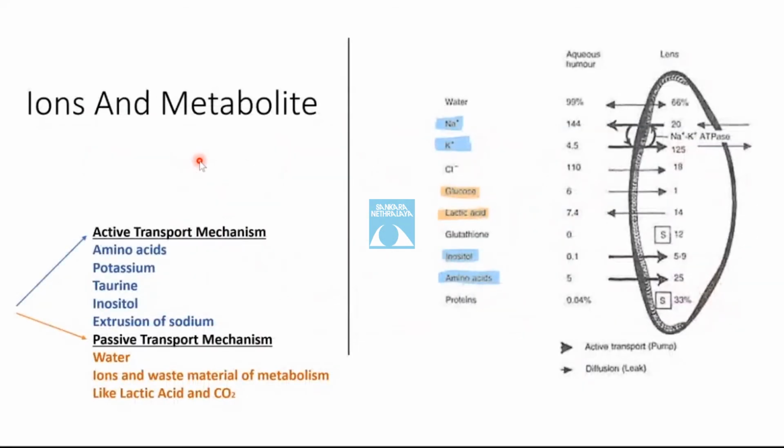Now, ions and metabolites. The lens is less hydrated and has higher levels of potassium and amino. Can I just stop here?